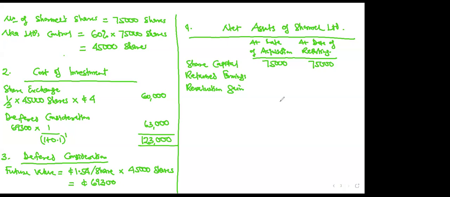It says on 1st April 2019, a fair value exercise was conducted and it was concluded that the carrying amount of Shome Limited's net assets were equal to their fair values, with the exception of the following. 1. The fair value of Shome Limited's land was 1 million in excess of its carrying amount. So that means that there was a fair valuation of land, 1 million in excess. So add that 1 million, 1,000.